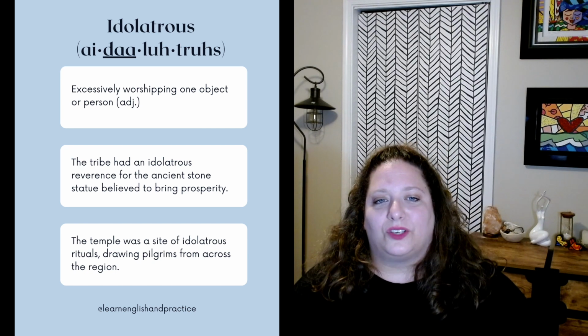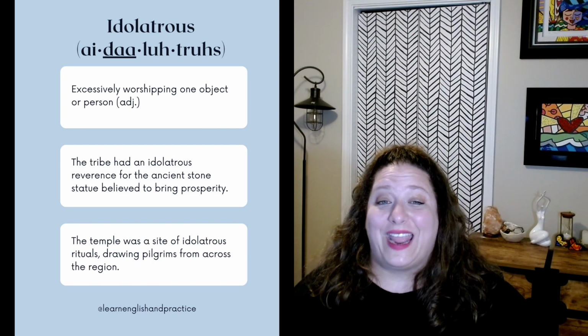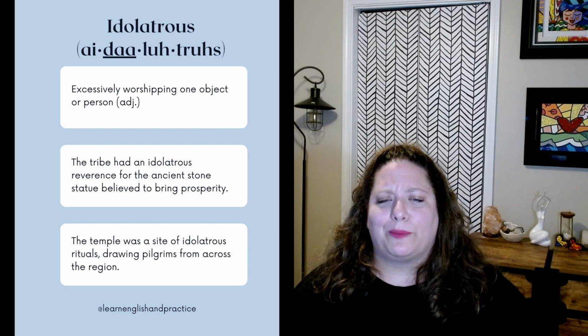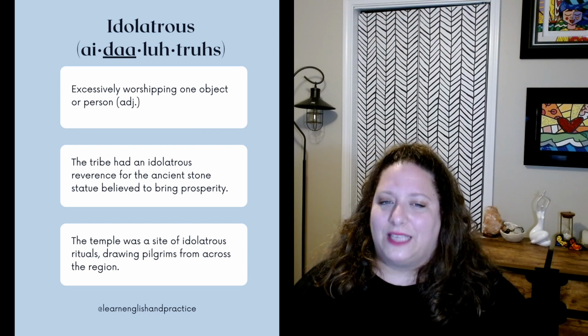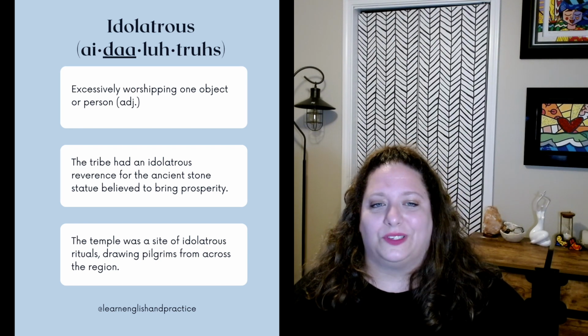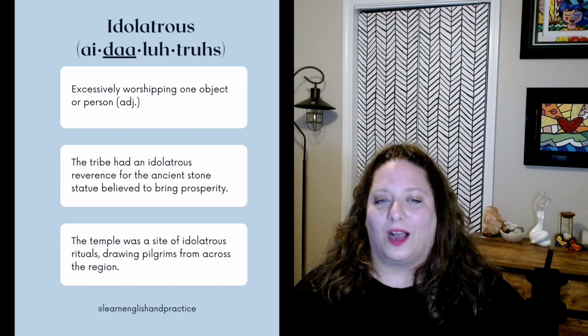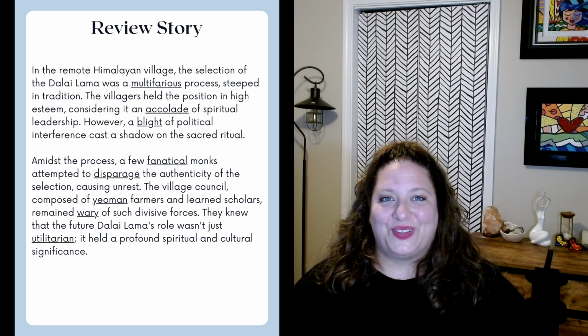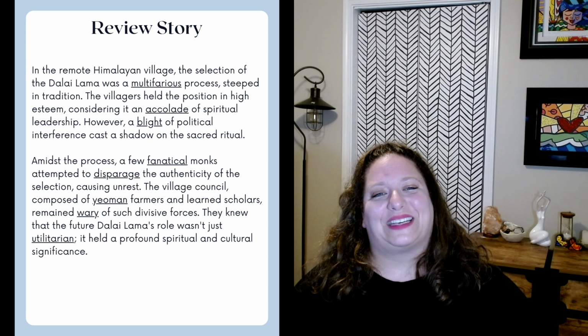Examples are, the tribe had an idolatrous reverence for the ancient stone statue believed to bring prosperity. The temple was a site of idolatrous rituals, drawing pilgrims from across the region. So, let's do a story so we can get some extra practice.